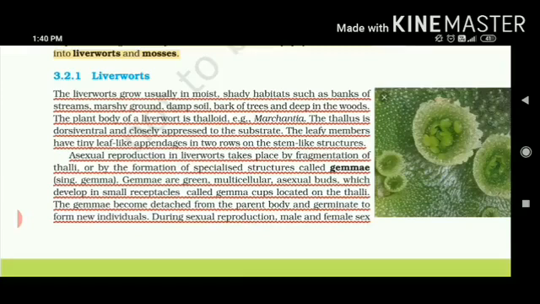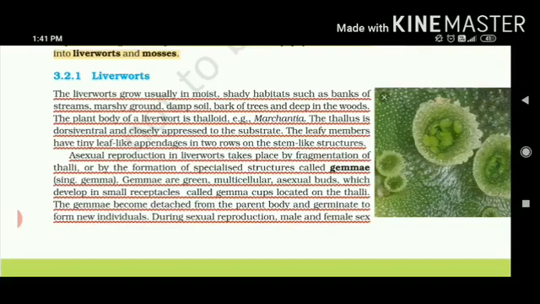Then it is written that the thallus body is dorsiventral. It means it has two sides, upper and lower sides. Simply, if you see leaves, they have an upper ventral side and a lower dorsal side. Then leafy members have tiny leaf-like appendages. So they are not true leaves but they look like leaves.